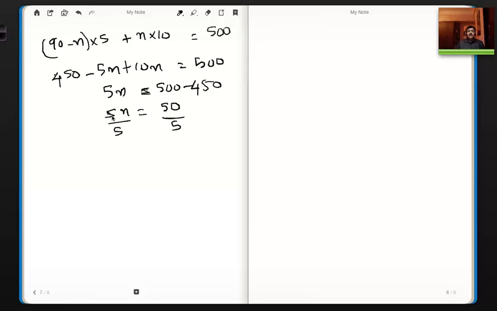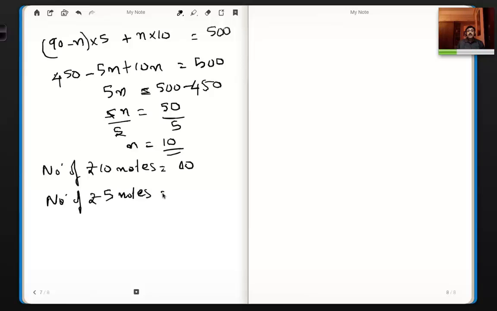So which gives me n equal to 10. So this is number of rupee 10 notes is equal to 10. So what is number of rupee 5 notes? Is equal to 90 minus 10, which is equal to 80. So 80 into 5 is 400, 10 into 10 is 100, 400 plus 100 is 500.